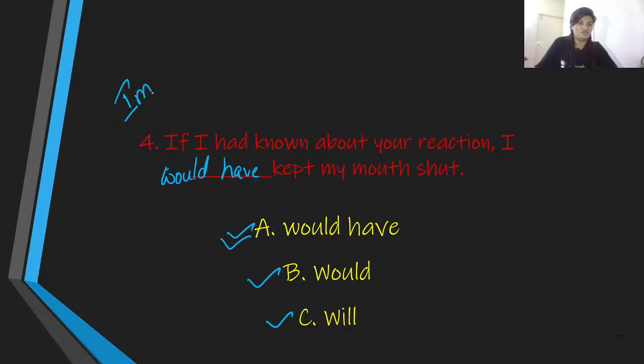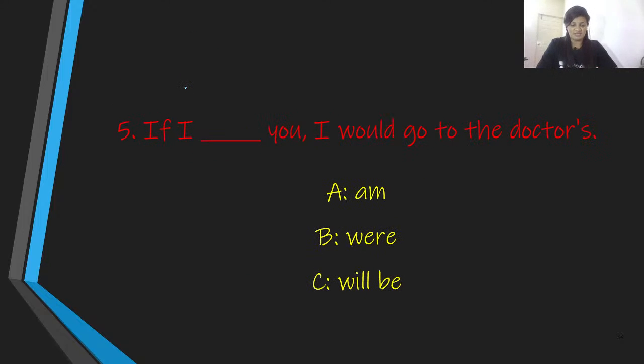This statement refers to an impossible situation. Next question is, if I dash you, I would go to the doctor's. Now, what could this be? The options are A, am, B, were, C, will be. Focus on the type of action. What is it talking about?